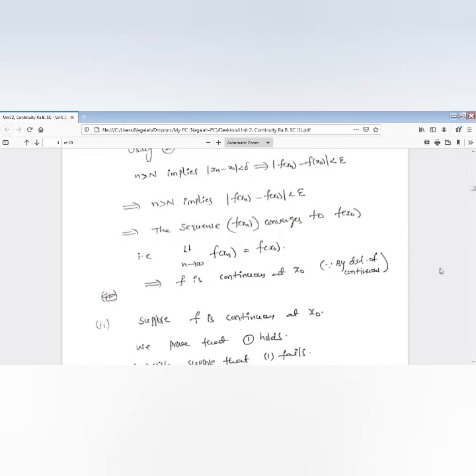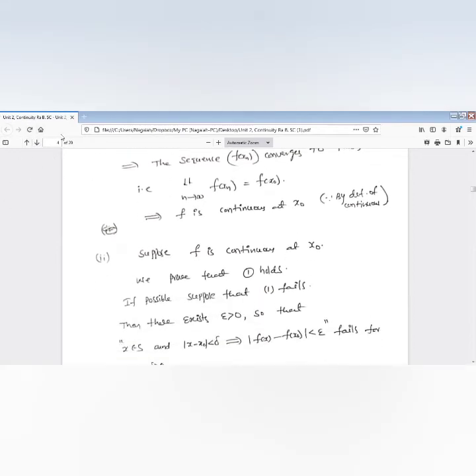Since x naught is an arbitrary point in the domain of f, therefore the function f is continuous on its domain. Now I am proving the converse part. Converse part means suppose f is continuous at x naught, then the function f satisfies condition 1.